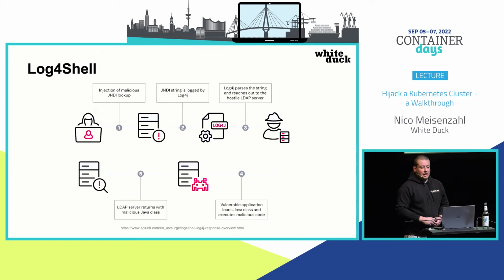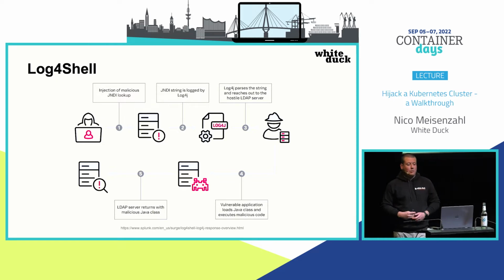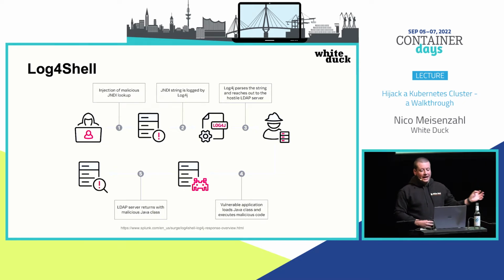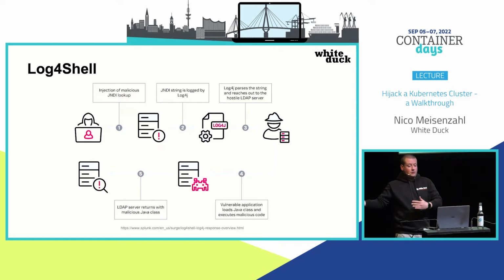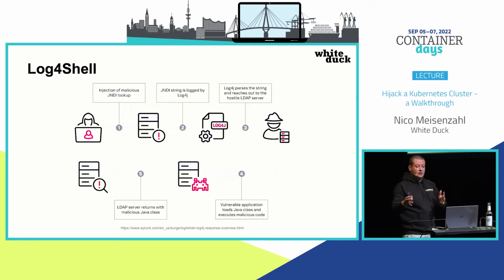Talking about Log4Shell, just some info there. I guess you all know it, but what is happening if you are doing Log4Shell? Basically, you will do a JNDI lookup. This string is logged by the log4j library, and we will inject a URL to an LDAP server.